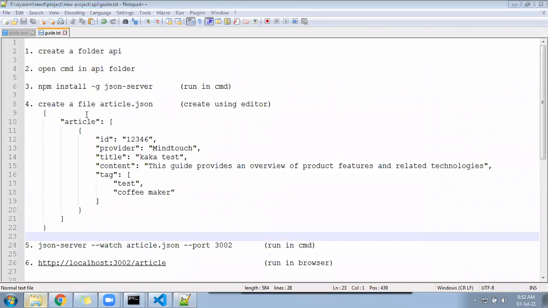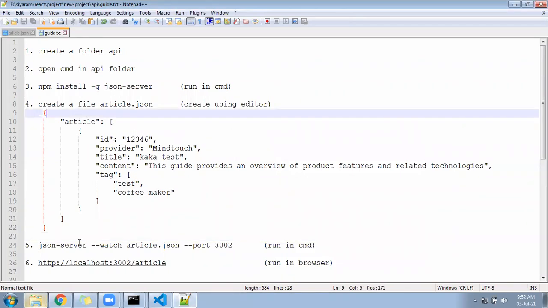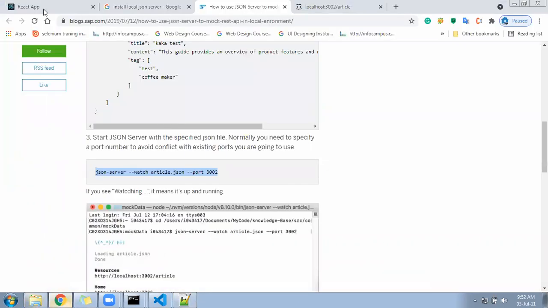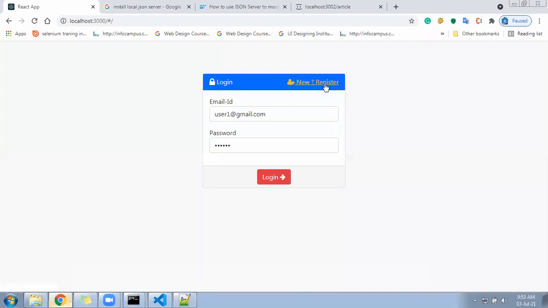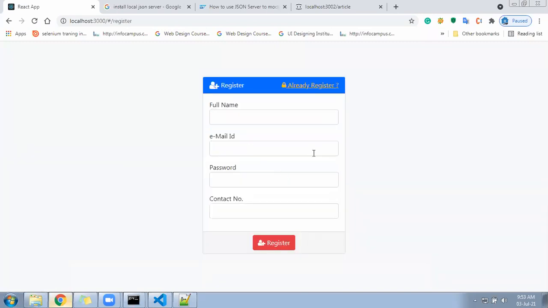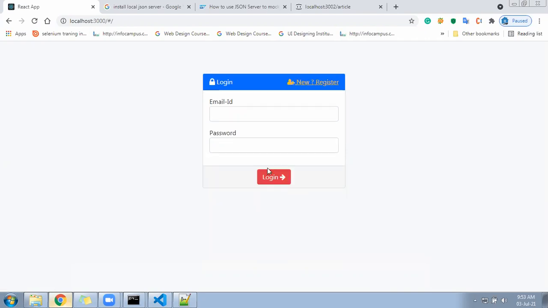Okay, if it is working, then we need to learn first. When people come to the register page, they will enter some data and click on the register button. It should go to the JSON file. When they go to login, enter the details and click on login, it should find them from the JSON file. Those are the things we need to understand.